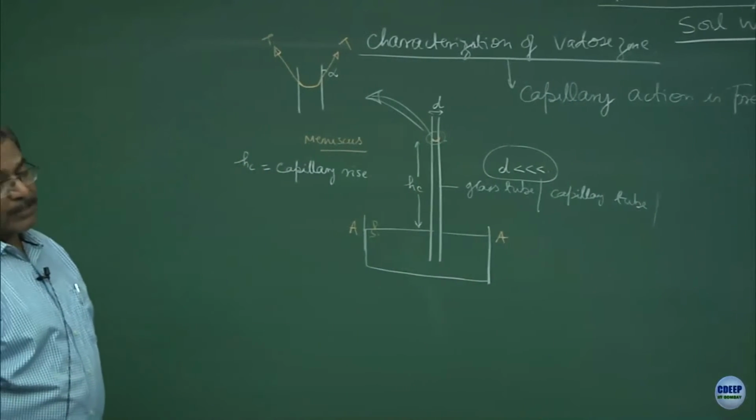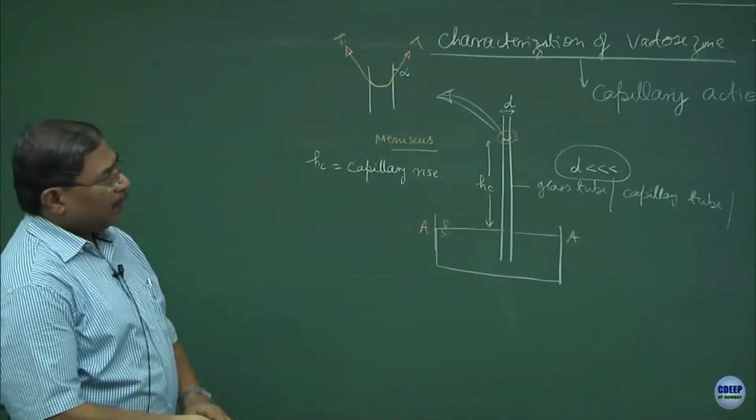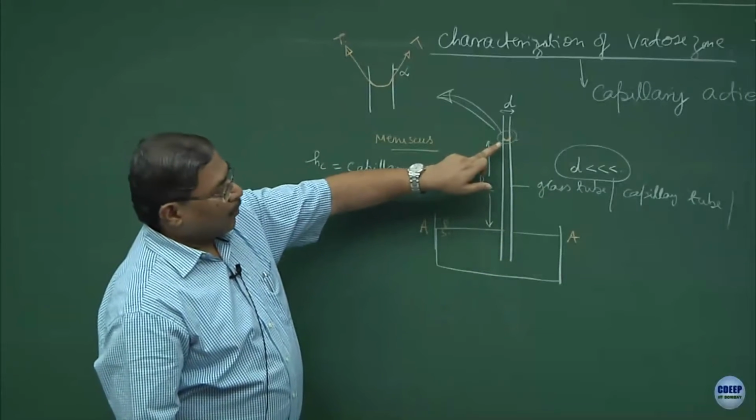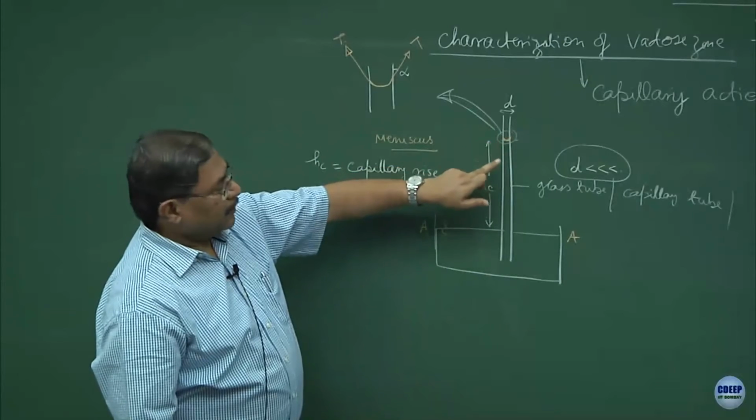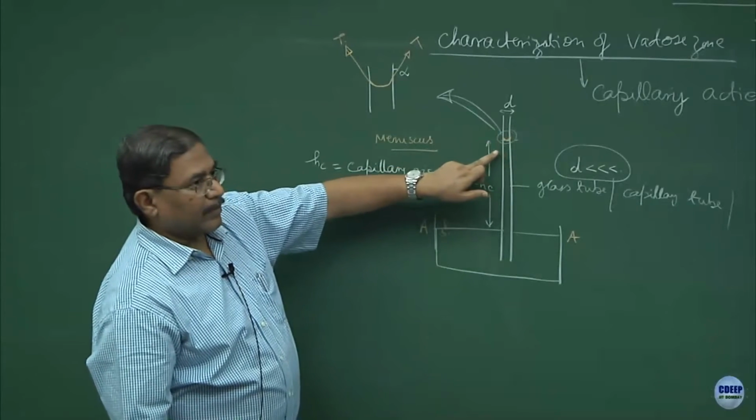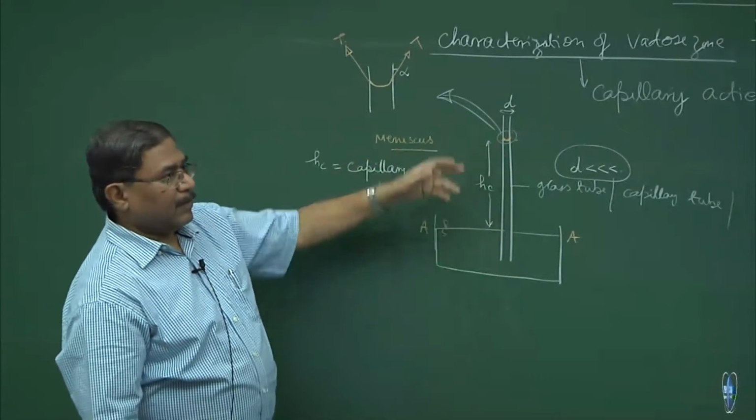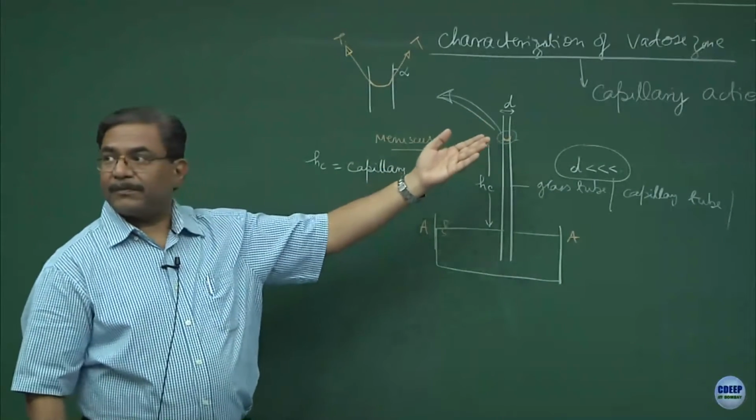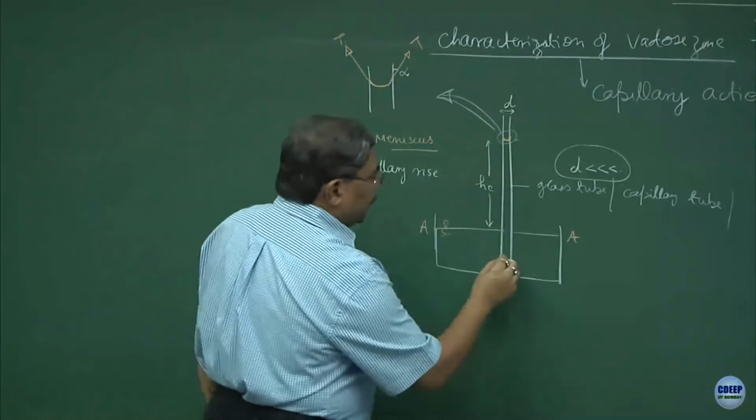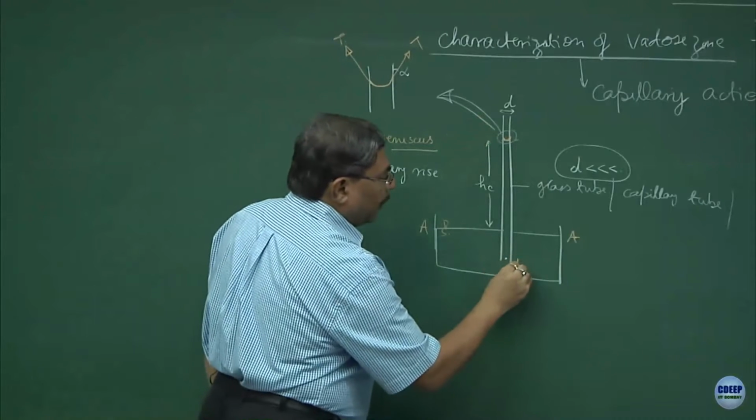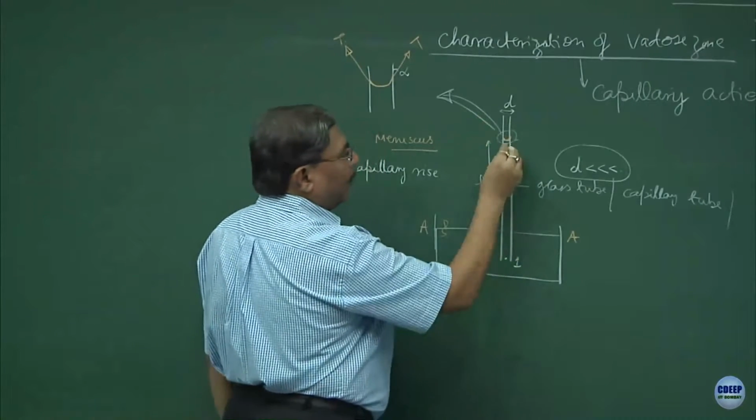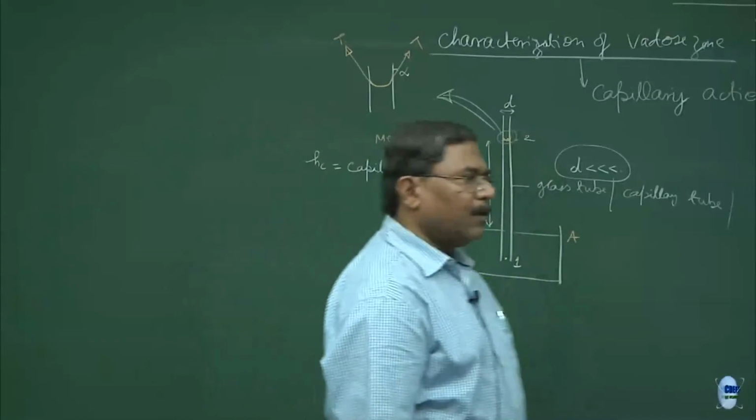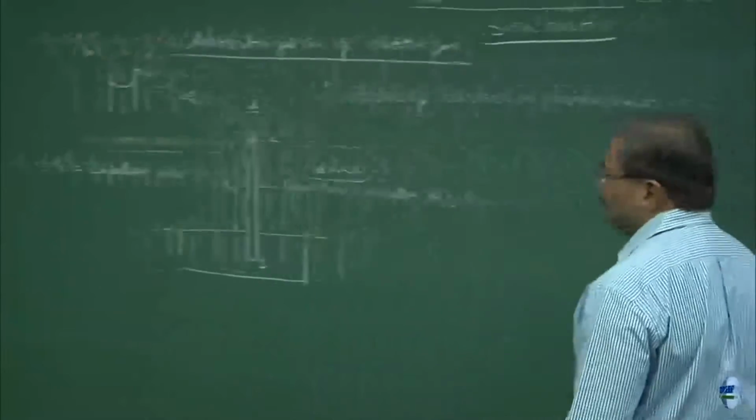now can you draw the pressure distribution? I hope you understood why there is a rise in water column in the capillary tube. That means there is a negative pressure acting over here, it is a suction pressure, as if the water has been sucked by the glass tube. If I consider a point here, let us say point number 1 and point number 2, what is the state of stress at point number 1 and point number 2?